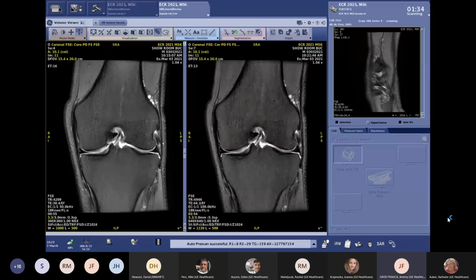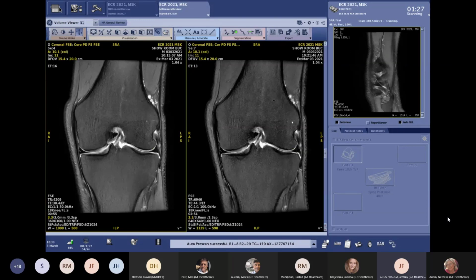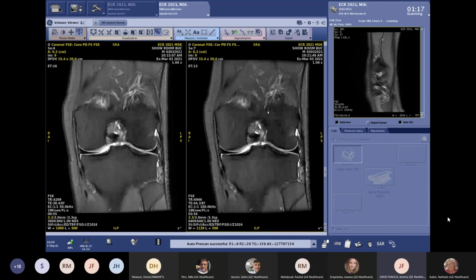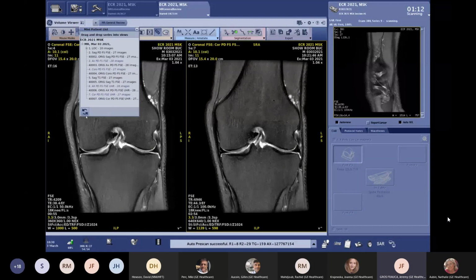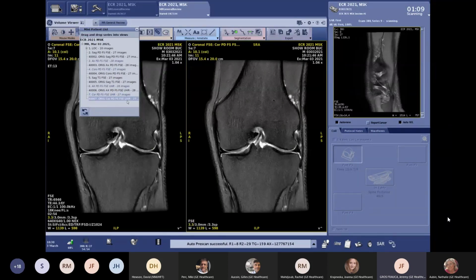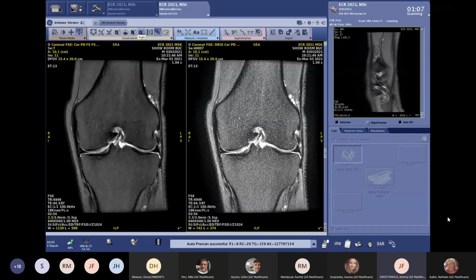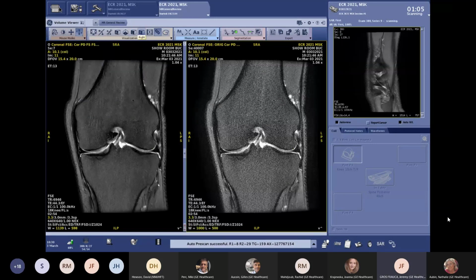modification. You see here, we are accelerating, we are using 1x, and we have a consistent and really great image. Here we are pushing the matrix really far, which will cost signal, that's for sure. And here again we have this good visualization. Maybe we can do the same experiment again with and without AIR Recon DL on the right.